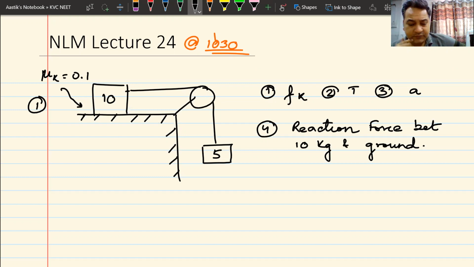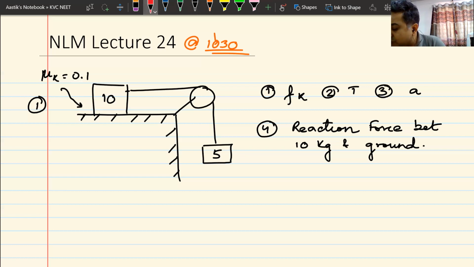So it's a simple problem. Nothing extravagant you need to do. Just follow simple steps and you should be able to solve this problem. How you are supposed to solve this? You just do what we have been doing for the past 1 month or so, maybe more than that. Because of your vacations, this topic has stretched too far, too long. Newton's laws of motion.